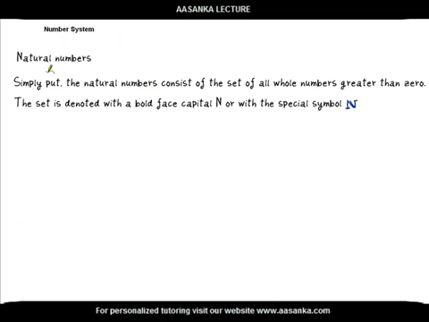The first is natural numbers. Simply put, the natural numbers consist of the set of all whole numbers greater than 0. Some books include 0 also, and this set is denoted with a boldface capital N or with a special symbol. It is like this actually. When it is written, it is like this. So the set will consist of, if we include 0 also, then 0, 1, 2, 3, like that.